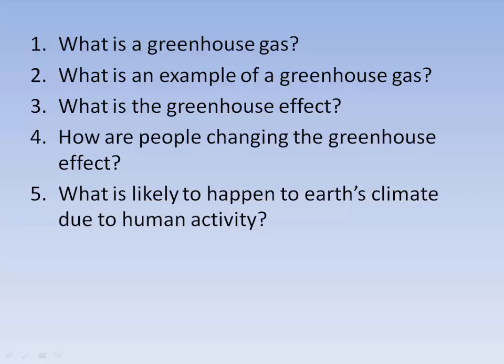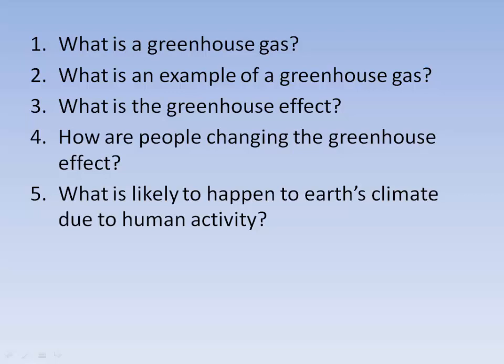So what is a greenhouse gas? A greenhouse gas is a gas that traps heat in the atmosphere. What is an example of a greenhouse gas? Well, of course, carbon dioxide, water vapor, and methane are three of the most important. What is the greenhouse effect?